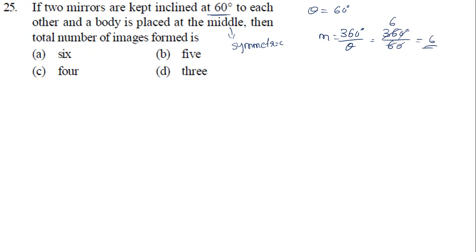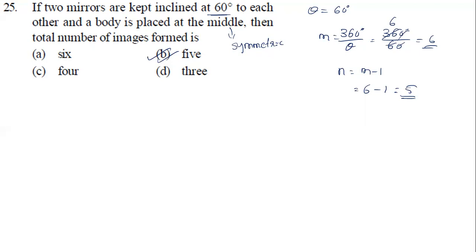If m is an even number, does it matter where the object is standing? It doesn't matter. Wherever you stand, it doesn't matter. The number of images will be n equal to always m minus 1. So it is 6 minus 1, which is 5. So 5 images are going to form because it is an even number.